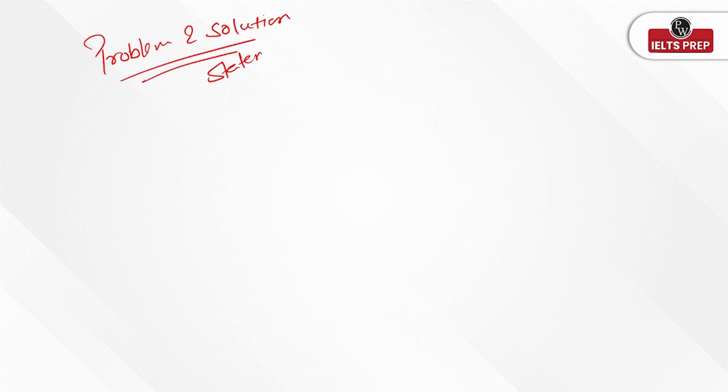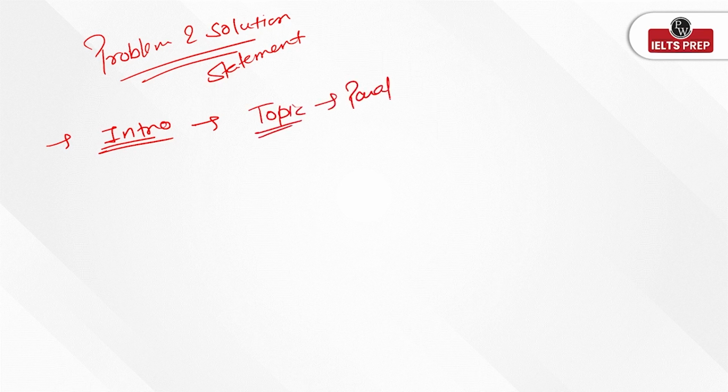Right now, when I talk about the essay, this was an essay where it's a problem and solution statement, right? So make sure whenever you are writing the introduction, the introduction should have the topic, but that topic should be paraphrased.